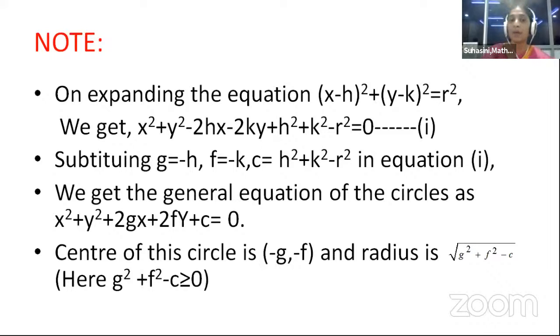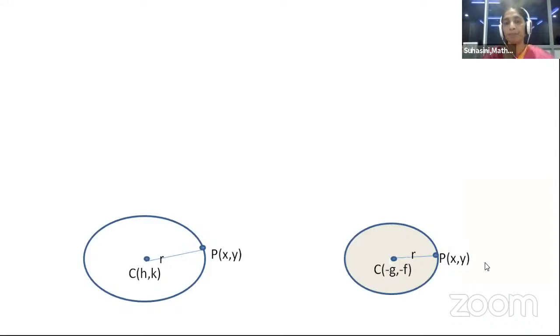What is h now? Minus g. What is k now? Minus f. So, sorry, h comma k will be now minus g comma minus f. And radius r will be equal to, from this relation, c is equal to h square plus k square minus r square. Our radius will be equal to under root of g square plus f square minus c. And whatever the value we have inside the root is always greater than or equal to 0.